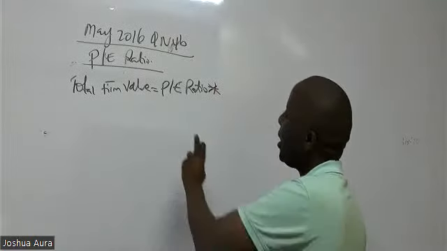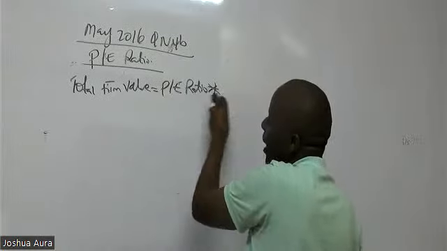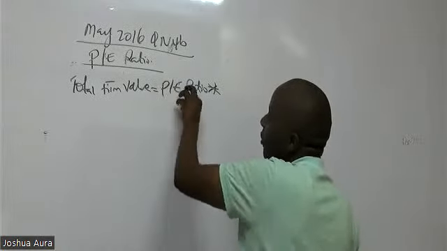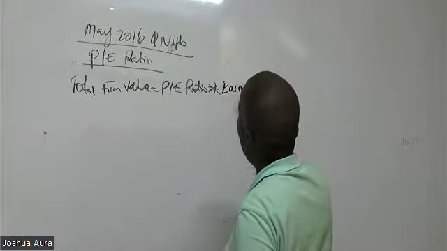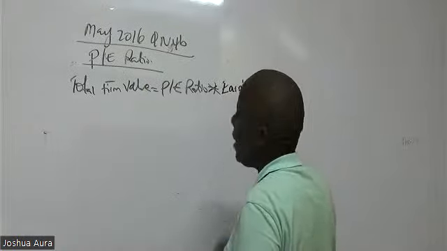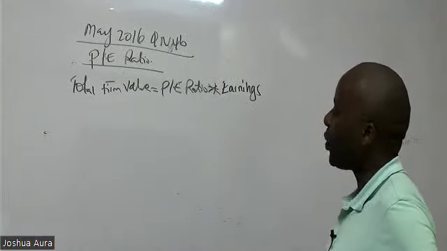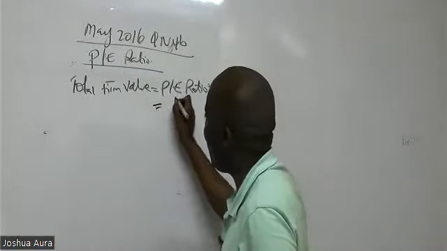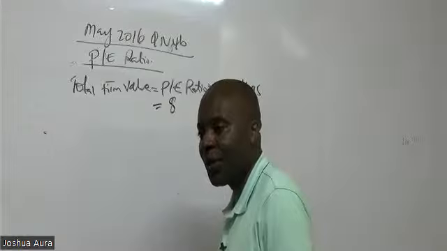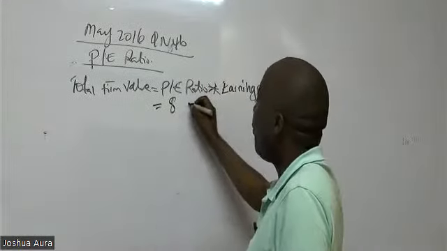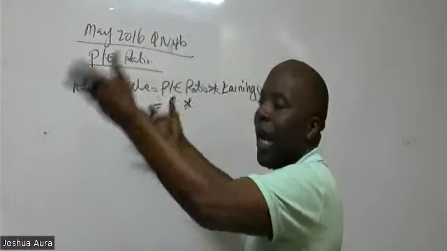So in this case here, you can see it is P over E. This E is a denominator. When it comes to multiplying, for me to be left with the price alone, I must come and talk of the total earnings of the entity that is being valued. They've told us that the price earnings ratio they want us to use is 8 times. PE ratio is 8 times the earnings of Tiny. It's forward looking, so it's future earnings.